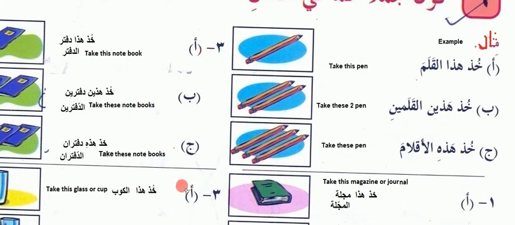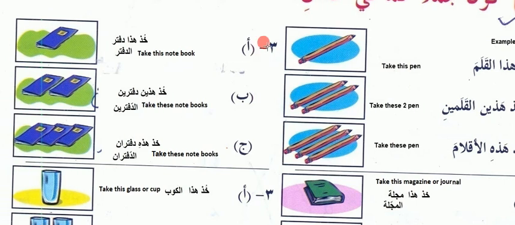Now it is the third. This is the image they are showing. What is this? This is a daftar. So khuz haza daftar or khuz haza ad daftar. Take this notebook. So daftar is what we say for notebook. Khuz, you know, means take or hold. Haza, this is muzakkar, masculine noun, not the muannas, feminine noun. So these are the two daftar. So we will say khuz hazin daftarain or ad daftarain.